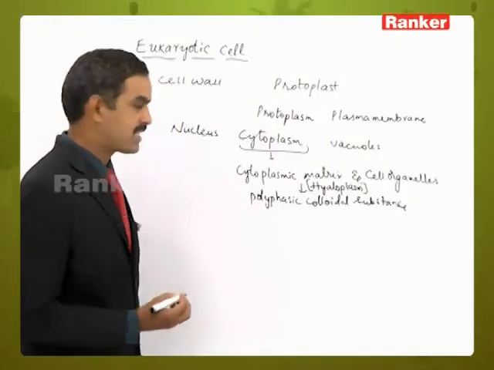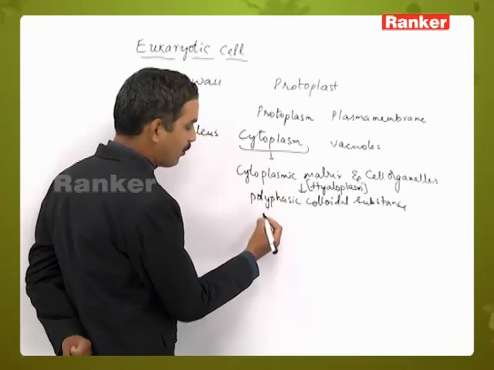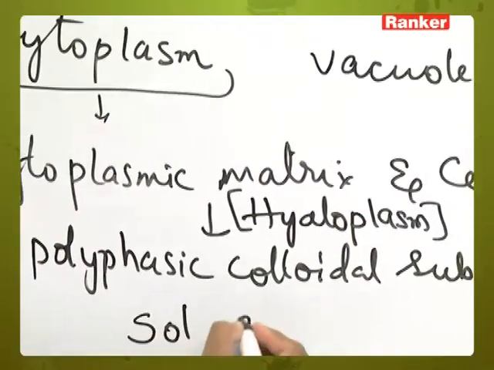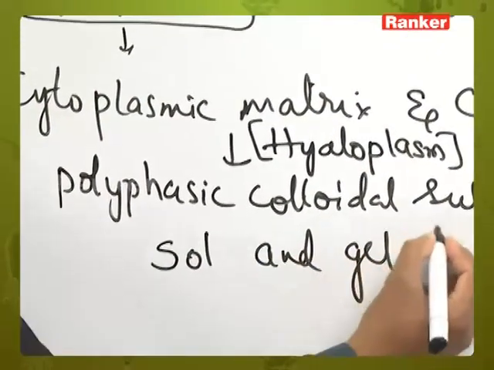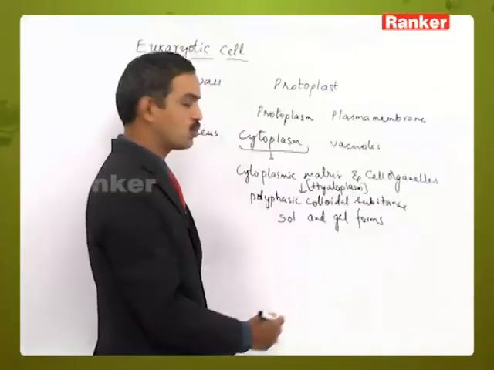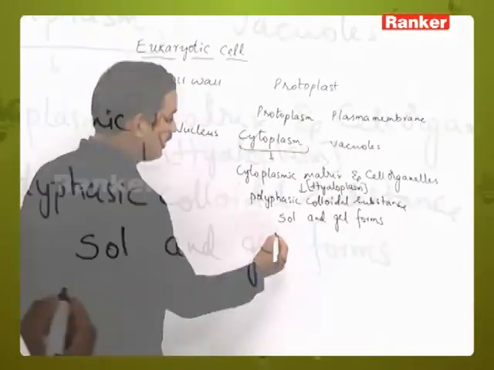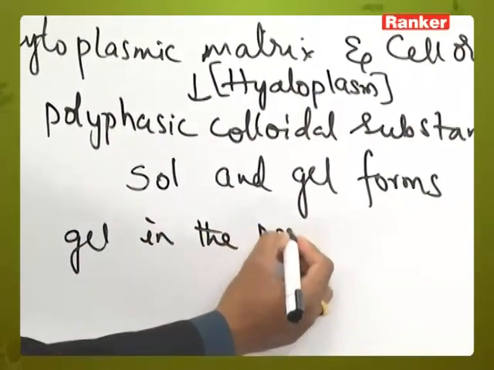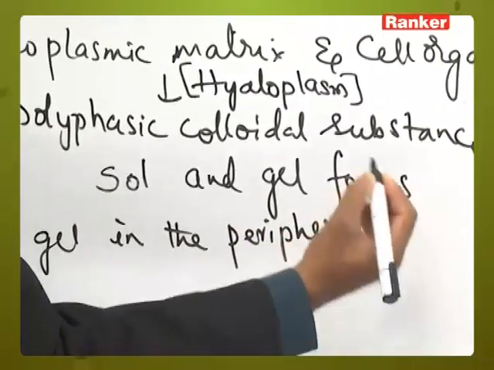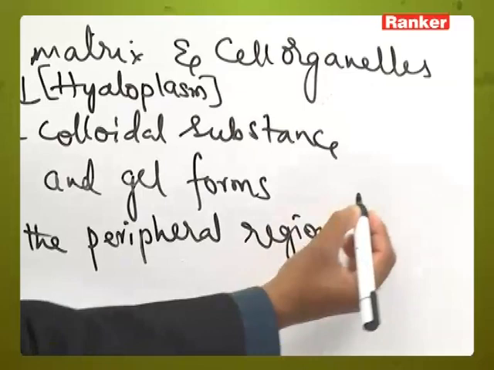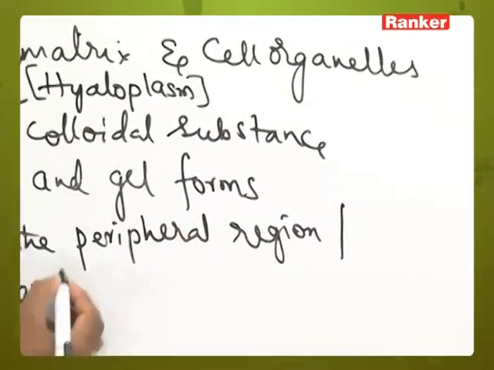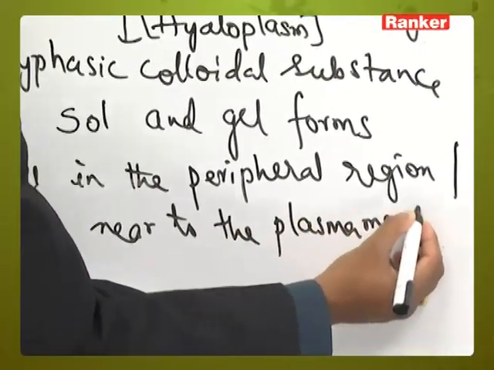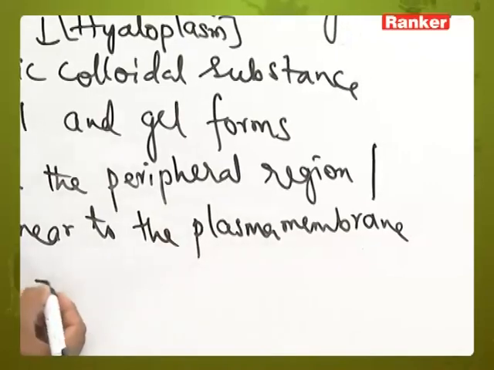Cytoplasmic matrix is otherwise called hyaloplasm, and this hyaloplasm contains a polyphasic colloidal substance which exists in two forms, sol and gel forms. Generally the gel form is present in the peripheral part of the cell, which means the part near the plasma membrane, and we can consider this as the ectoplast.